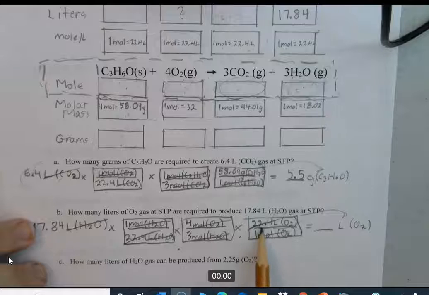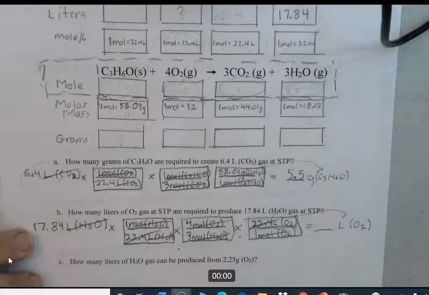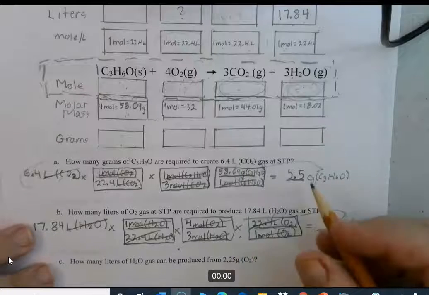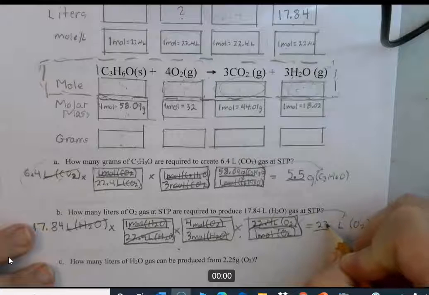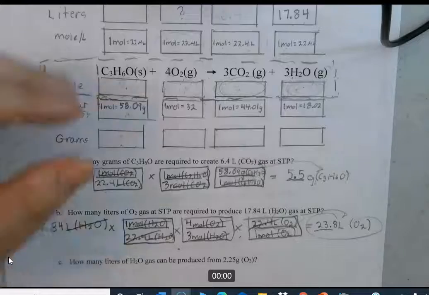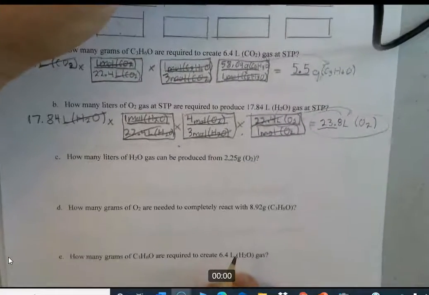So go ahead and compute that, and I get 23.78. We can go to 3 significant figures because that is a measured value. You could measure it more precisely than 22.4, so we're only measuring it to 3 sig figs for the 22.4 liters. Again, the single digits, the number of moles, is an exact number. It's saying exactly 3 moles, exactly 1 mole. It's not subject to significant figures limits. So I get 23.8. There's the answer. All right, keep going.